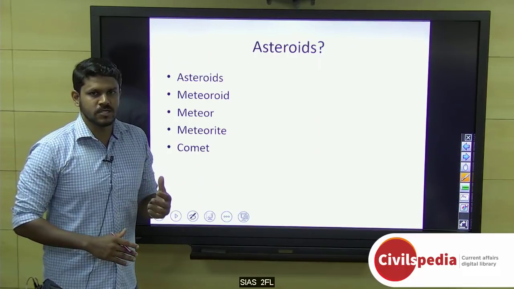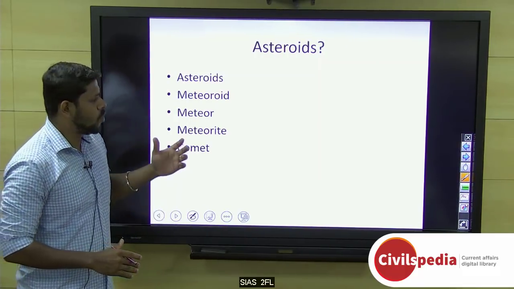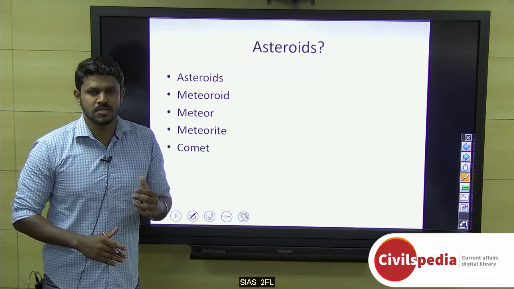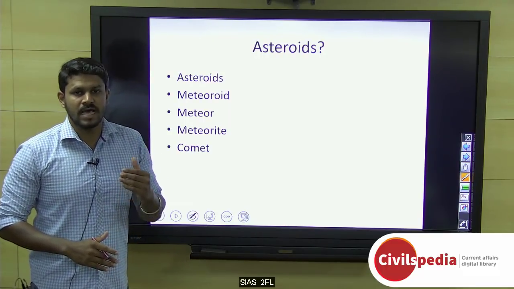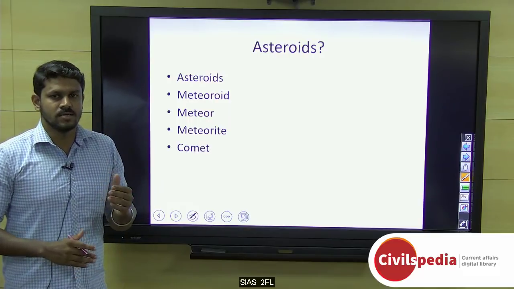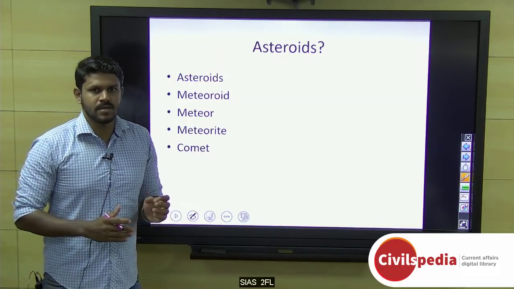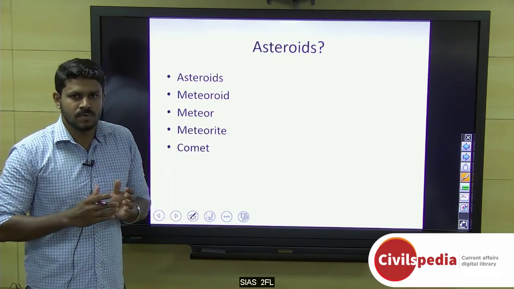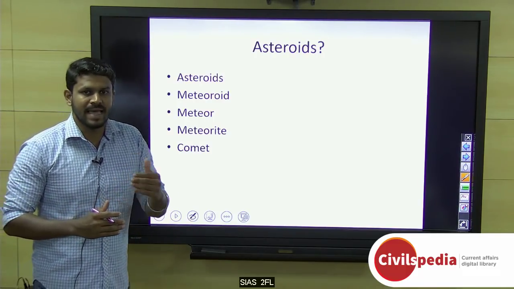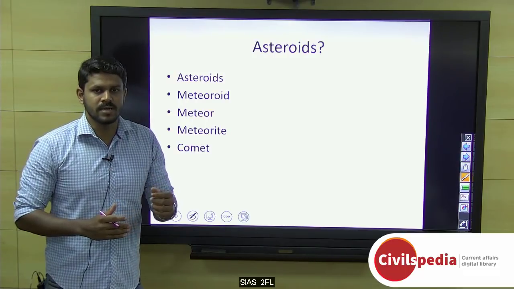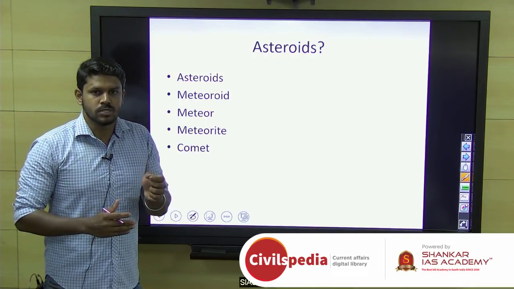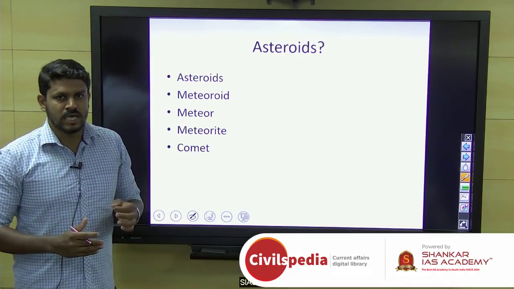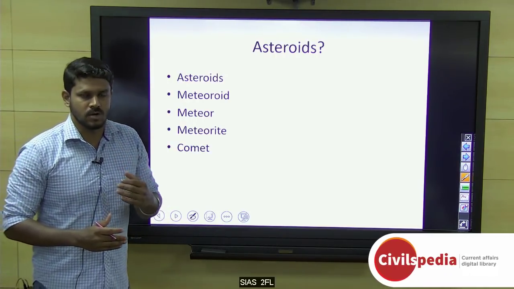Before entering into the details of the mission, we will look into what is an asteroid, because the Lucy mission is the first mission to study the asteroids in the orbit of Jupiter. There are two swarms of Trojan asteroids: one swarm that goes ahead of Jupiter in its orbit, and another swarm which is behind Jupiter in its orbit around the sun.